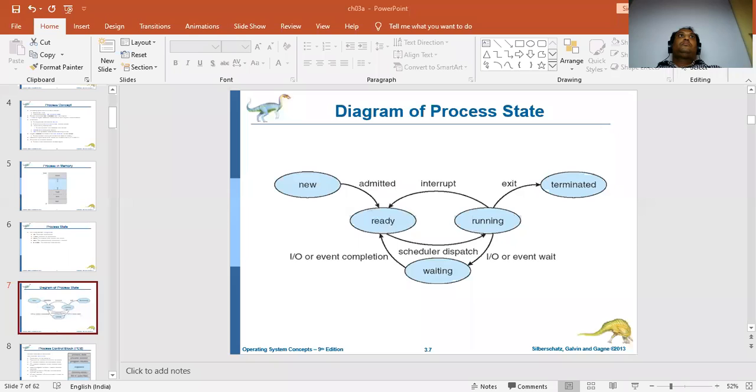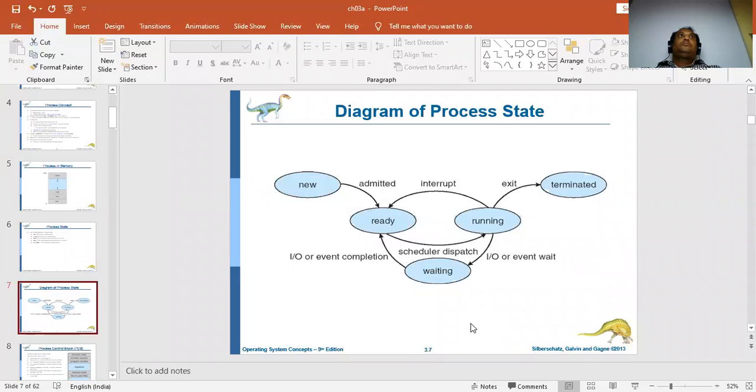So in the process life cycle, we have a total of 5 states: new, ready, running, waiting, and terminated. First it will come to the new state. From the new state, it will go to the ready state. In the ready state, it will check whether the resources are available. If the resources are available, it will go to the running state.